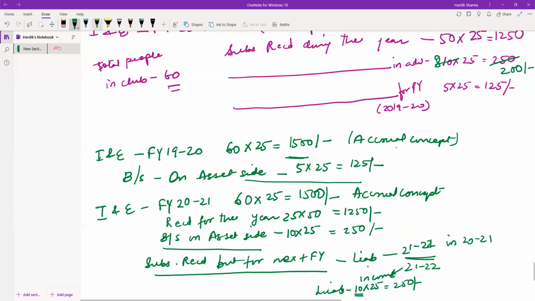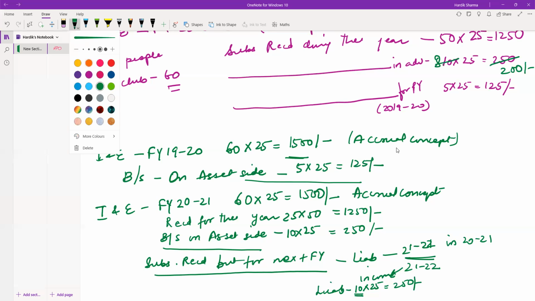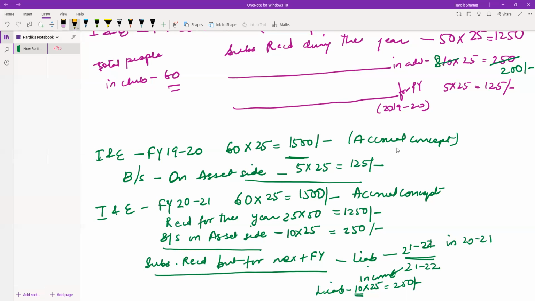Here also, I will be using a different color now, yellow. Again, instead of 10, I will write 8 and 200 instead of 250.